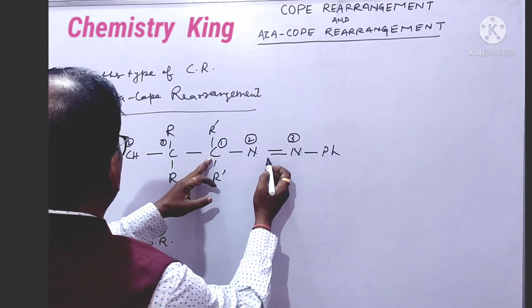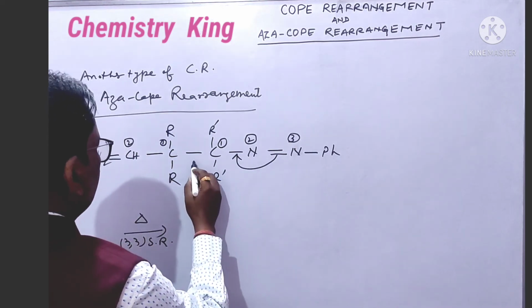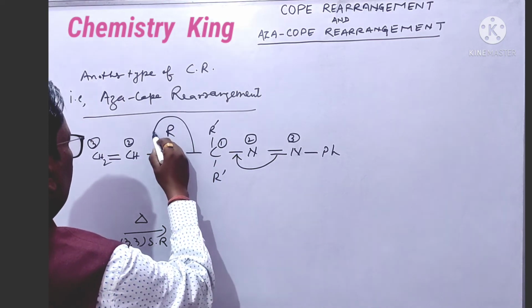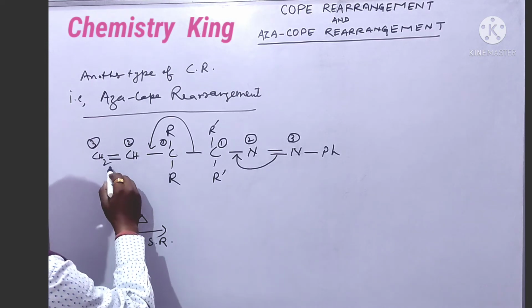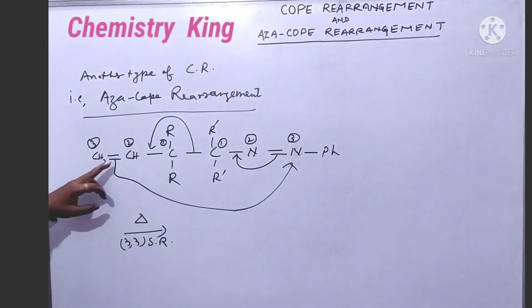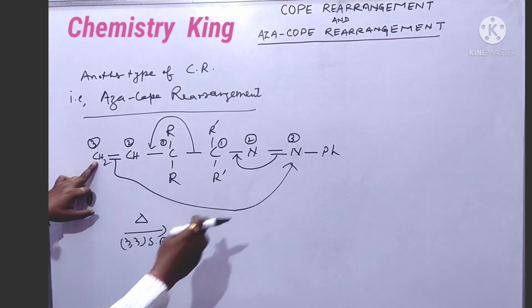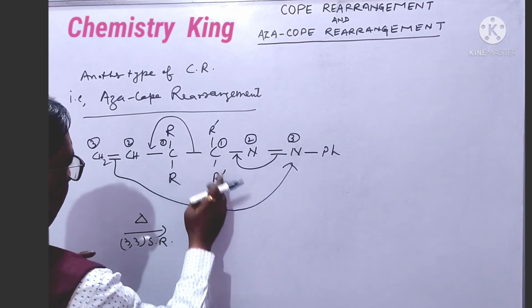And actually this will come here. This will come here, and this 3 position will come here. This bond will come here, means this carbon gets attached with this nitrogen. So this bond is now no more in the product.